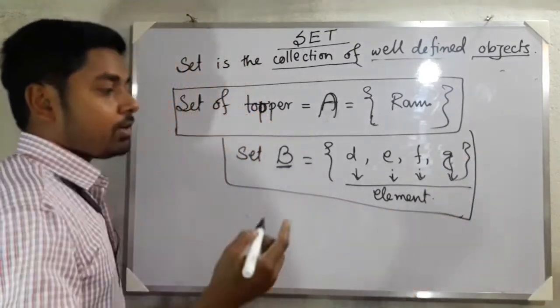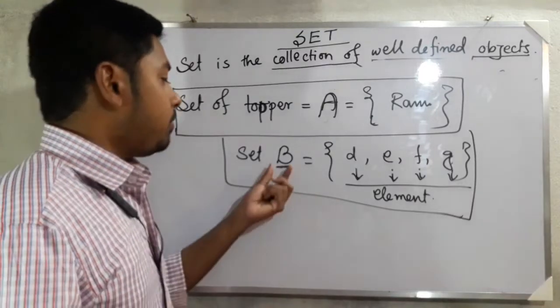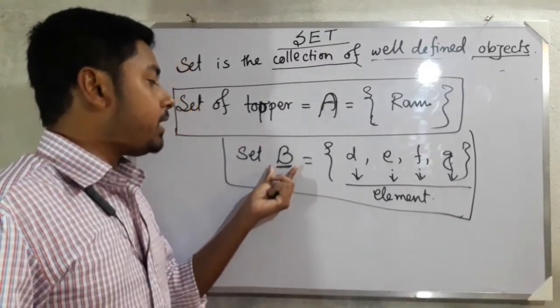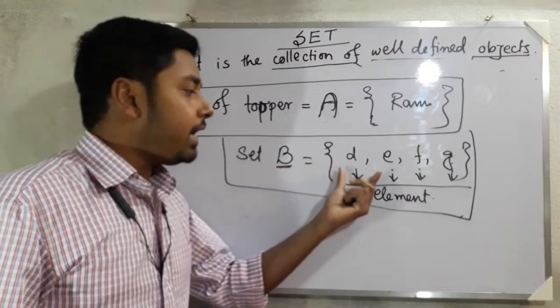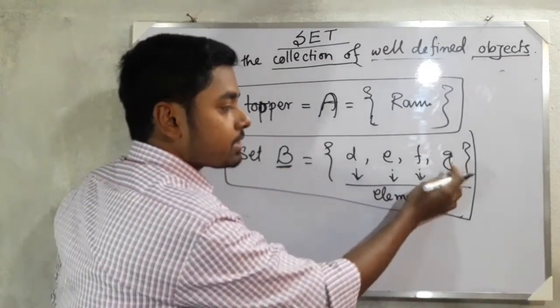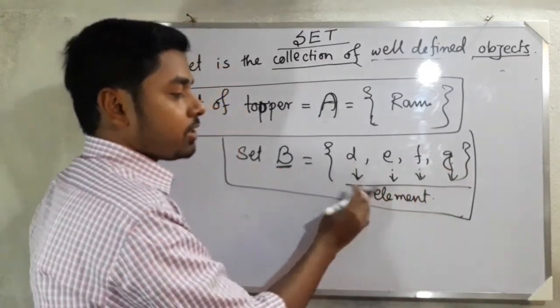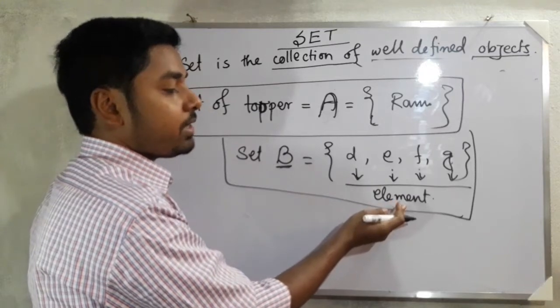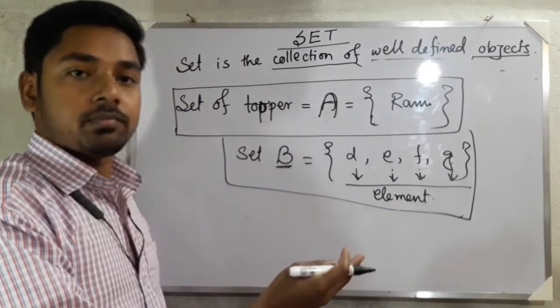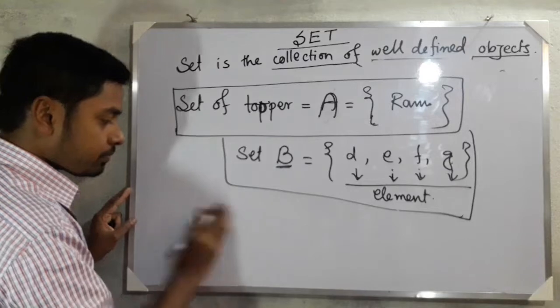That means, what is the representation of a set? We can represent a set by a capital letter only, and the elements of the set we can represent by a small letter only.